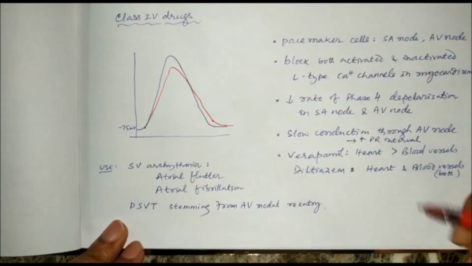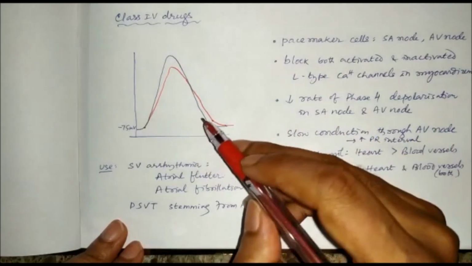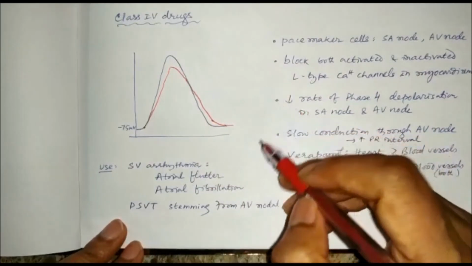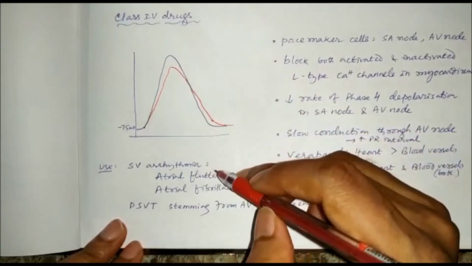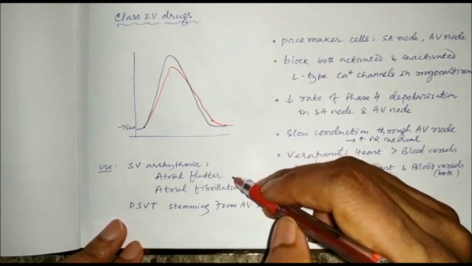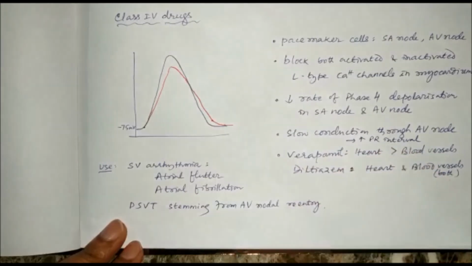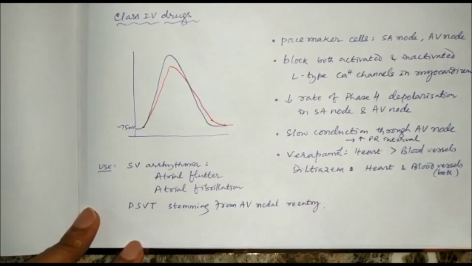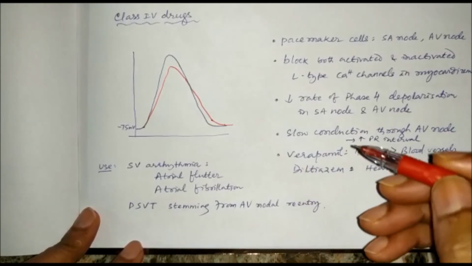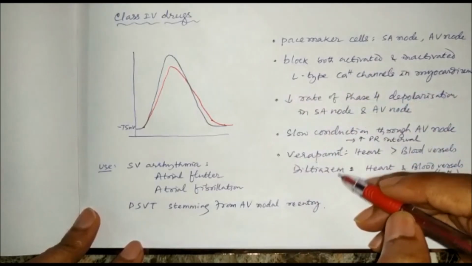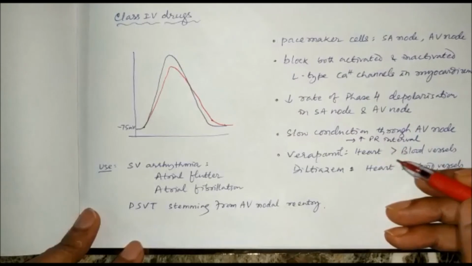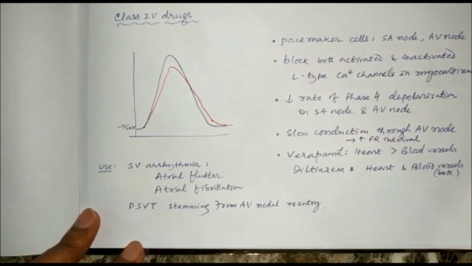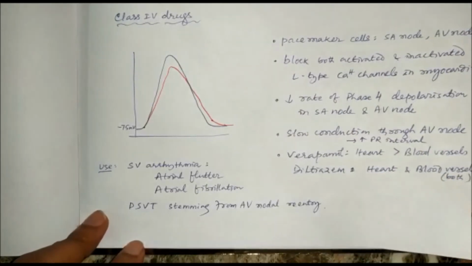They slow the conduction through the AV node, increase the PR interval, and are very effective against supraventricular arrhythmia like atrial flutter, atrial fibrillation, and paroxysmal supraventricular tachycardia stemming from AV nodal re-entry. Drugs like verapamil and diltiazem are used. Verapamil is more heart selective than blood vessels, whereas diltiazem is non-selective and acts on both the heart as well as blood vessels.